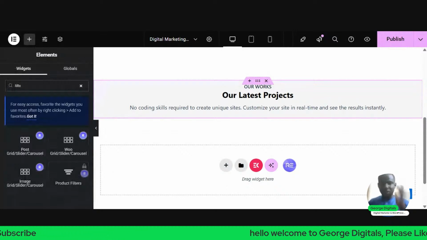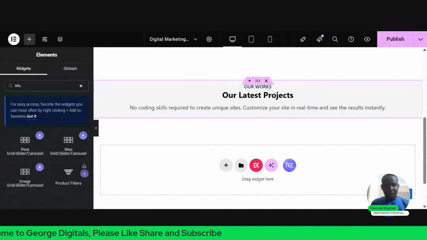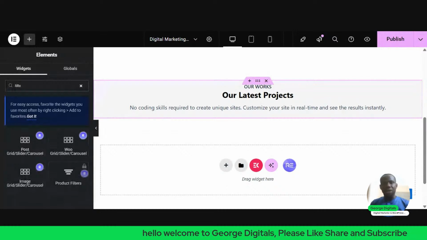Now I want us to go back to our pages. Click on all pages. Then under the all pages, come back here, put your mouse on it, control and click on edit with Elementor so that it opens to you on that page. Then I'll share this tab with you, the new page tab.